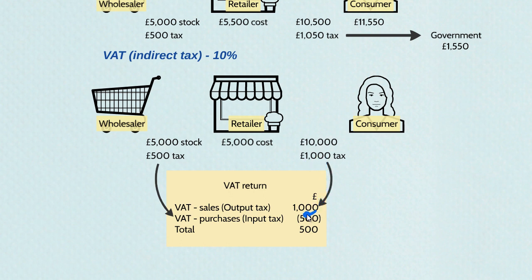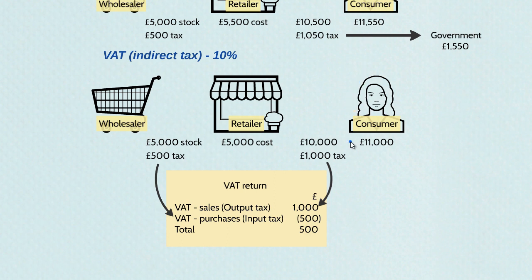And that is what the output tax is. So the retailer will collect £1,000 tax from the consumer. They'll subtract the tax they paid on their purchases, which means the retailer only has to pay £500 in tax to the authorities. And that keeps the cost down for the consumer as well. So in this case, the consumer only pays £11,000 rather than £11,550. So quite a significant saving.